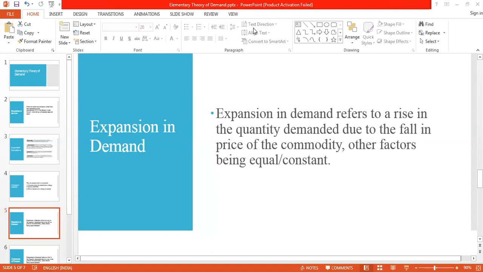What are the other factors? Income, tastes and preferences, population. Please remember those four points forever. What are those four points? Income, tastes and preferences, price of related goods, and population. Okay, very good.